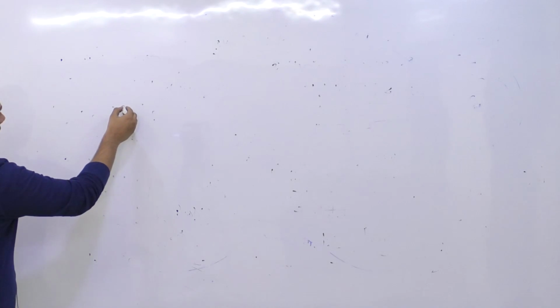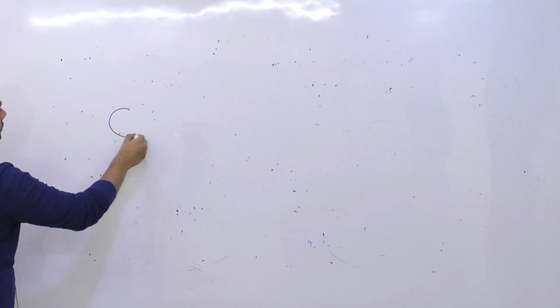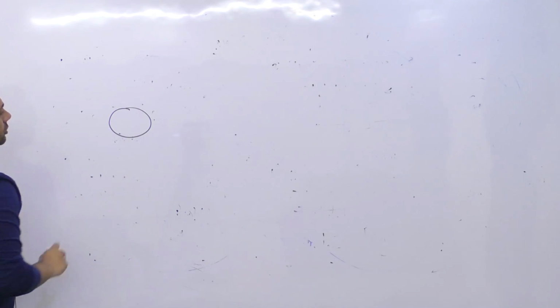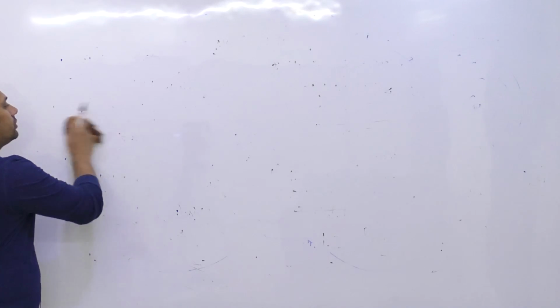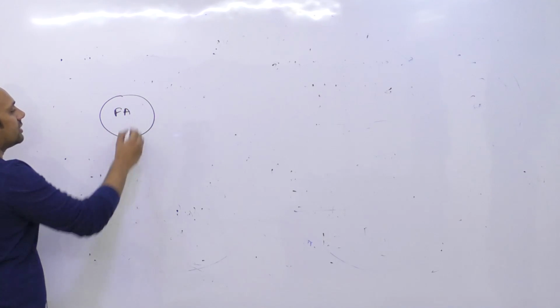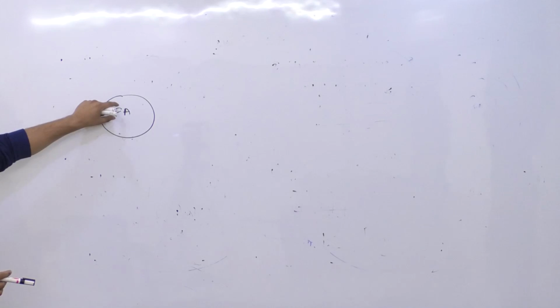Now see, there's one more overview. As I told you that initially I'm going to study something about finite automatas. So there are two types of finite automatas. One is your deterministic finite automata and second one is your non-deterministic finite automatas. Okay. So let me show it this way, that this is the set of all finite automatas. ये जितने भी finite automatas exist करते हैं, this is the set of all those finite automatas. Okay. Then this set contains two sets. One is your deterministic finite automata, second is non-deterministic.